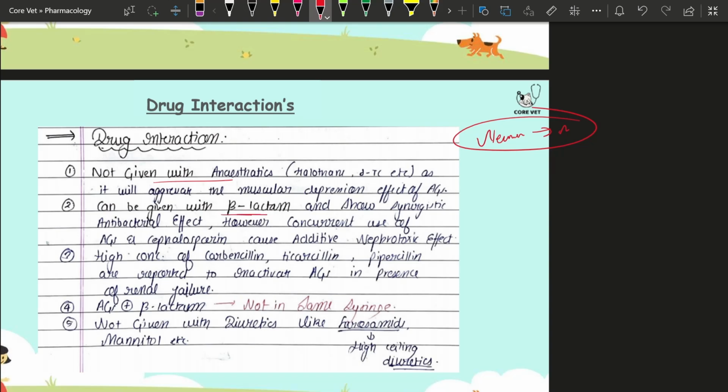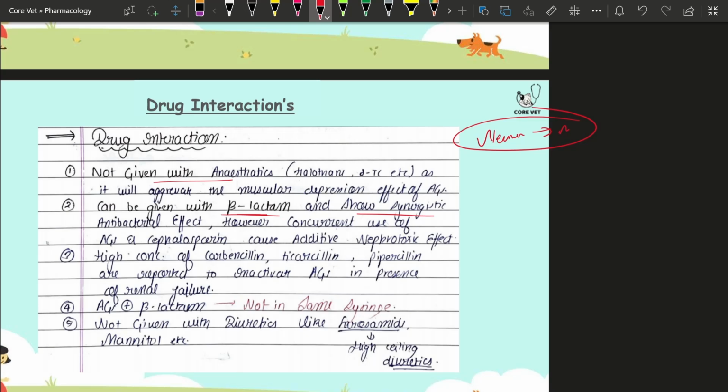They are effective with beta lactams and show a synergistic effect. But the aminoglycoside shouldn't be given with the beta lactam in the same syringe, which I told you in the cephalosporin also. The same text applies everywhere. We'll be discussing chloramphenicol, macrolides, and lincosamides. One contraindication is that you shouldn't use those three classes of drugs together, because they have the same site of action. So you can just cut, copy, and paste the previous text here also. That's why I told you to study smartly rather than just mugging it up, right?